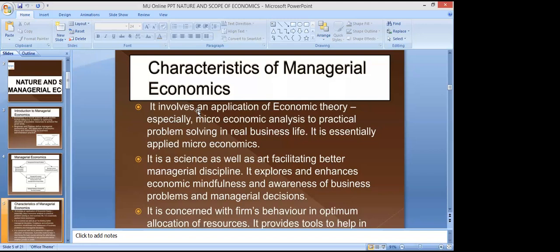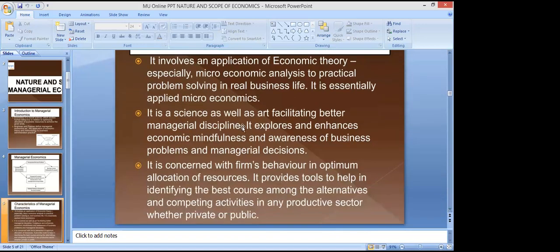It explores and enhances economic mindfulness and awareness of business problems and managerial decisions. So it is a science as well as an art, facilitating better managerial discipline. It explores and enhances economic mindfulness and awareness of business problems and managerial decisions. So it is an art and science.